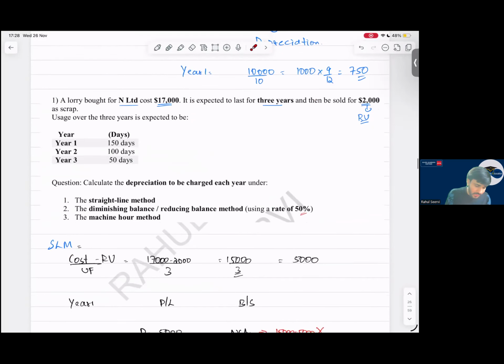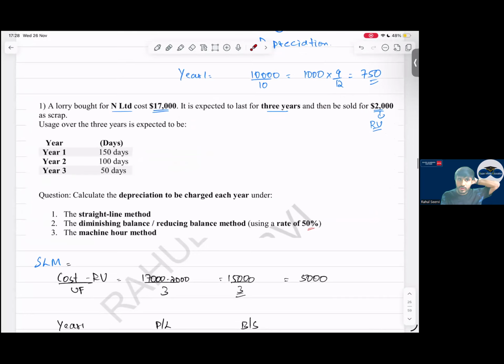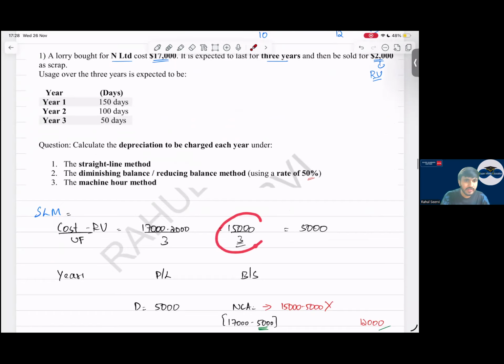See here now. A lorry bought for N Limited, cost 17,000. It is expected to last for 3 years. The residual value can be sold for 2,000. Residual value is 2,000, so maximum depreciation is what, everyone? So 15,000 is the maximum depreciation. That 15,000 I will divide by 3. It will be what? 5,000 per year.